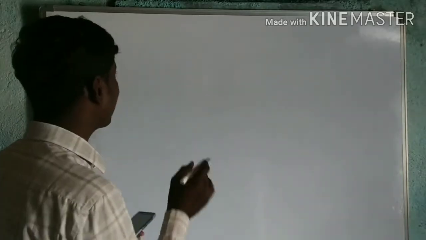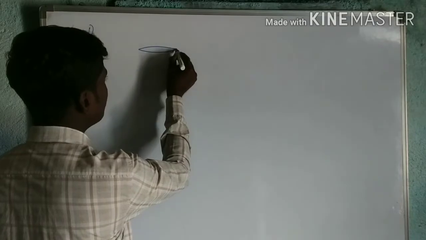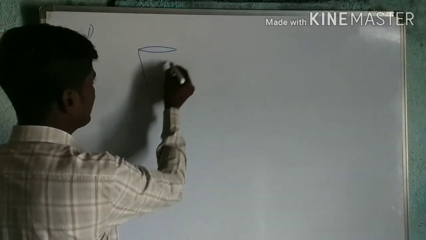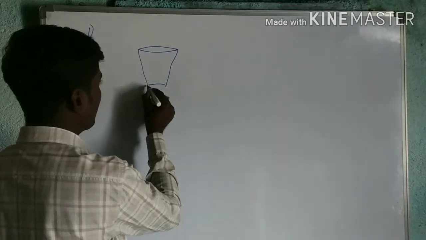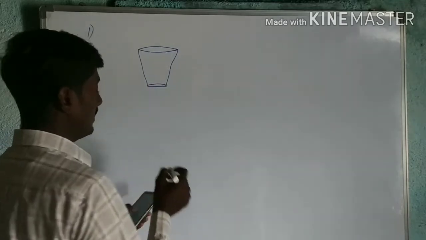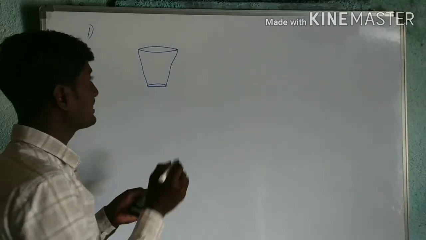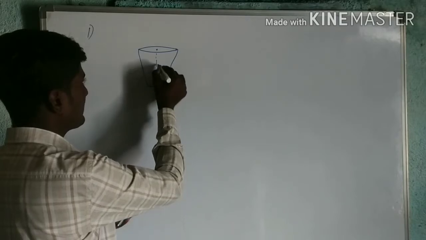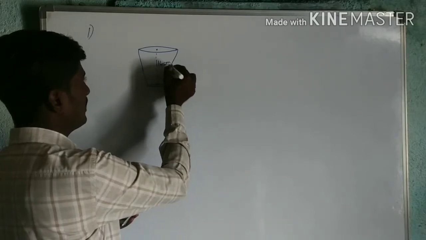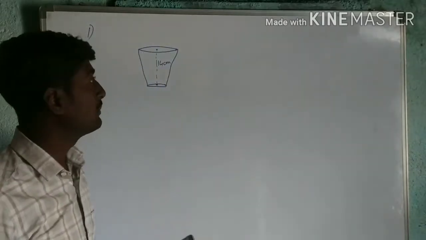So the drinking glass is in the shape of what? Frustum of a cone. So I will draw this here. So this is a drinking glass. Now the height of this drinking glass is given, that is 14 centimeter. Now diameters of these two are given, 4 and 2 centimeter.